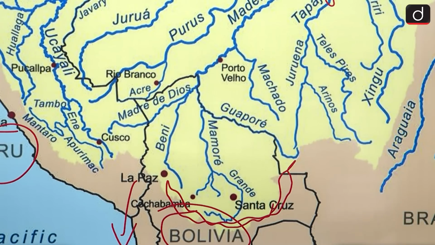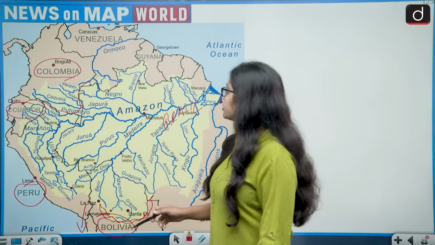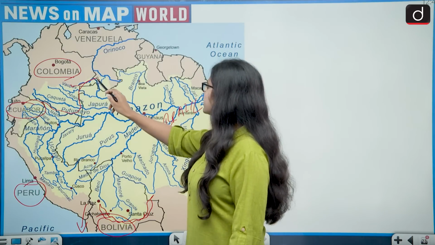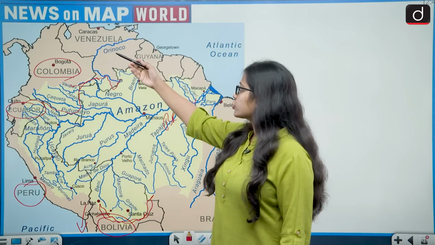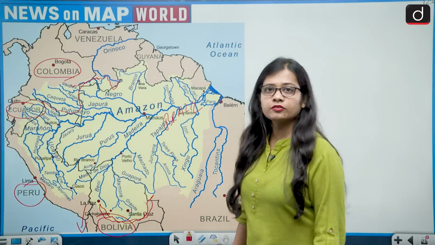It is not going to the south of Bolivia. The northern portion is lying in Colombia and a little bit of Venezuela. North of Colombia and Venezuela it is not going, and south of Bolivia it is not going.